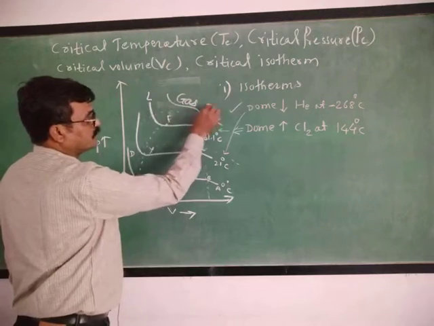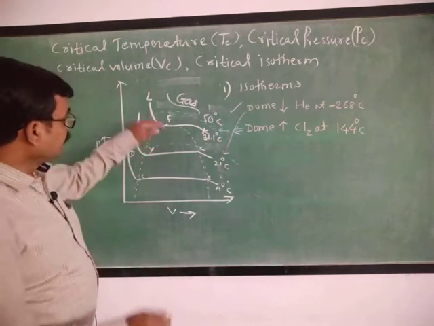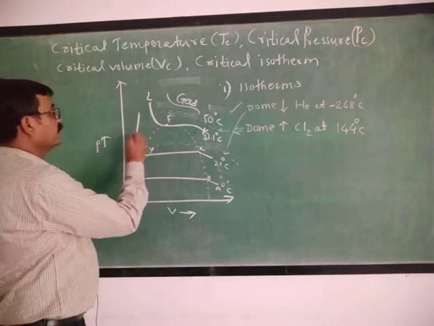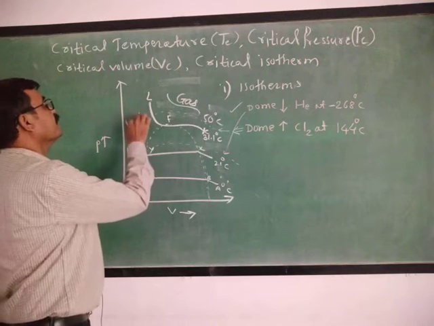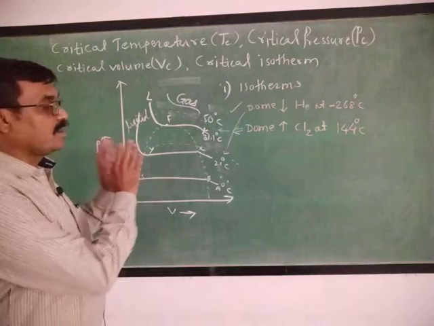Here CO2 is in gaseous phase. Now below this curve KFL, here CO2 is in liquid state. So you know the significance of all the curves.